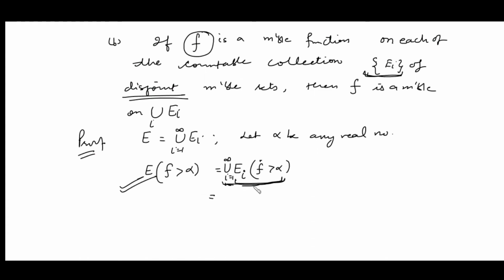We want to show this set is measurable. Since each set is measurable, because f is a measurable function on Ei, and these are disjoint also, a countable collection of measurable sets is again measurable. So this set is measurable, which implies f is a measurable function.